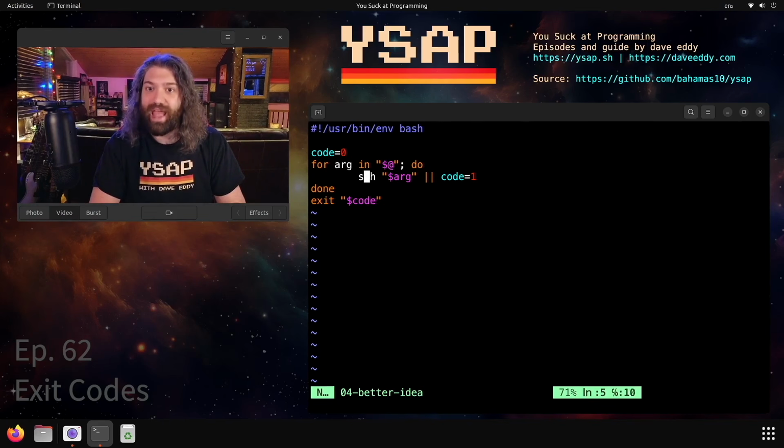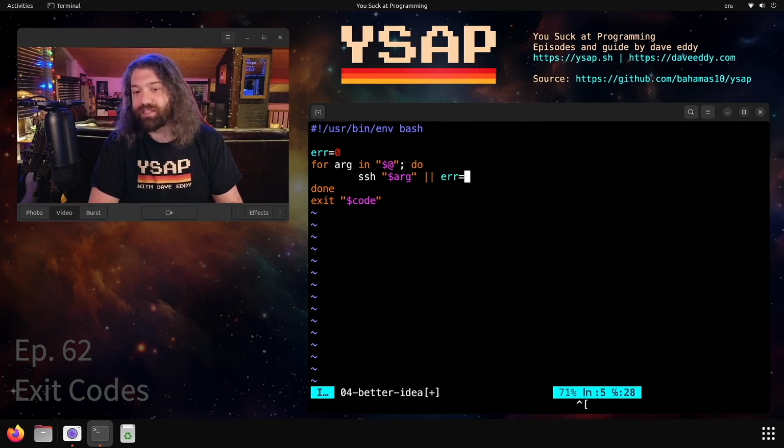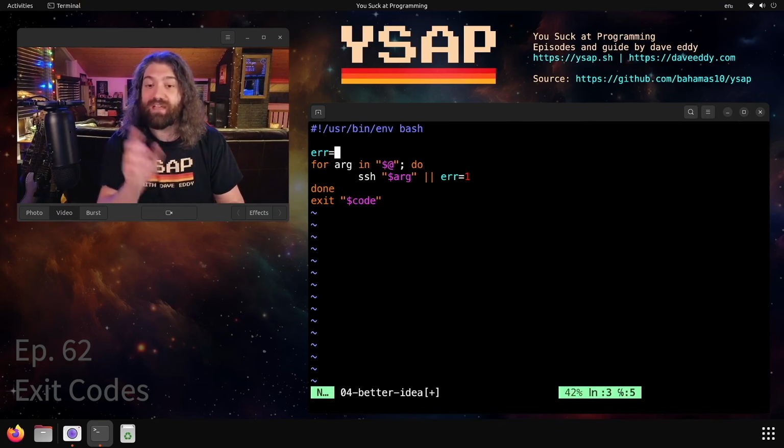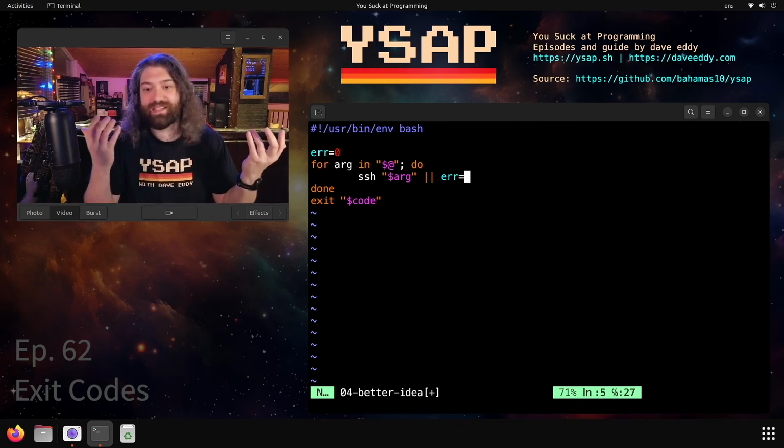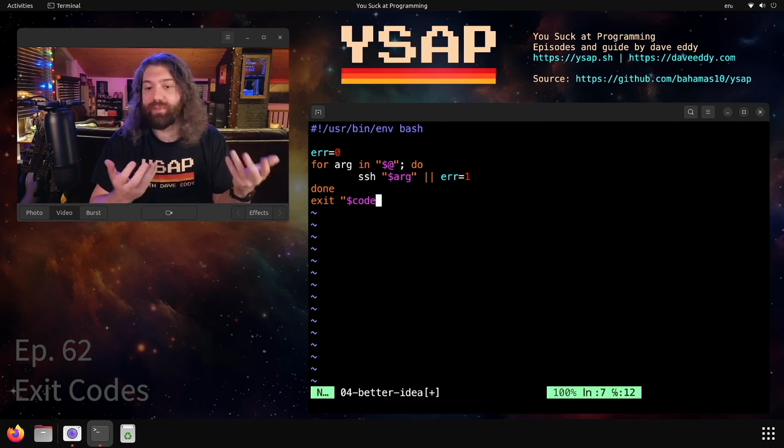So in this example, if any SSH command fails, we just set this to 1. This would be no different. A different way to write this is we could say error equals 0. Otherwise, error equals 1. We're using exit codes here, so that's what I'm talking about. But the idea here is that we set the error flag to 0. If any one or many SSH commands fail, we just turn on the flag. If a subsequent one fails, it basically has no effect here because the flag was already turned on. This is a better way of doing it, so then when we exit this code, we don't have to worry about it wrapping at 256.